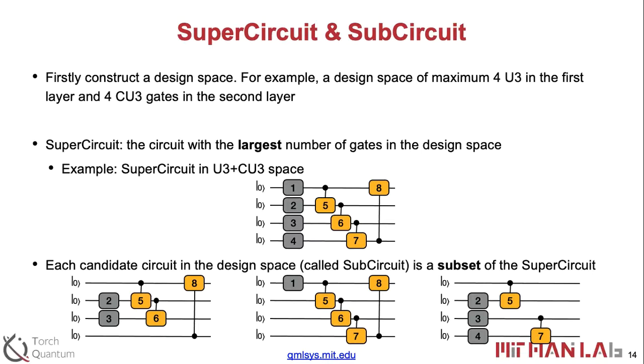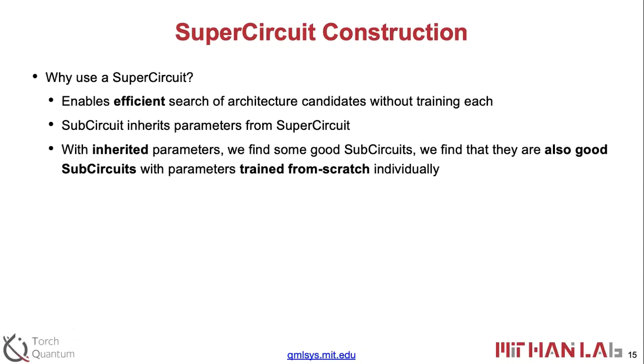So in that case, we just need to train the parameters once, and then when we have a new candidate in the design space, we just inherit the parameters to the SuperCircuit, and then we evaluate the performance on the real machine. Okay, so as we introduced before, the motivation for SuperCircuit is to enable the efficient search of the architecture candidates without training each of them.